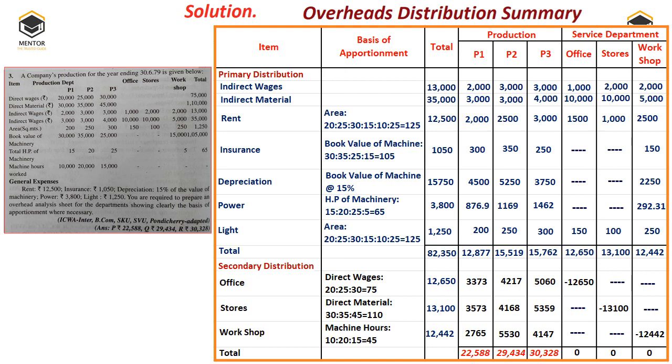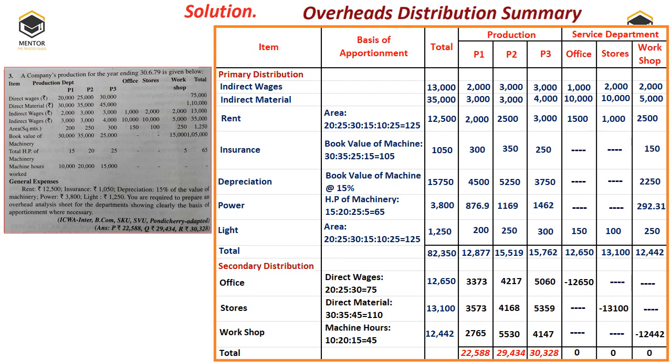Once the power is done, lighting is always divided on light points, but we don't have any information pertaining to light points, therefore we will go ahead with the area. The total expenditure comes to 1,250. When we divide this in the area ratio, it comes to 200, 250, 300, 150, 100 and 250. So this is the primary distribution we have done. No common expenditure is left over.